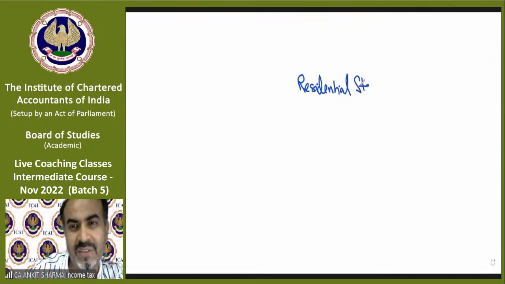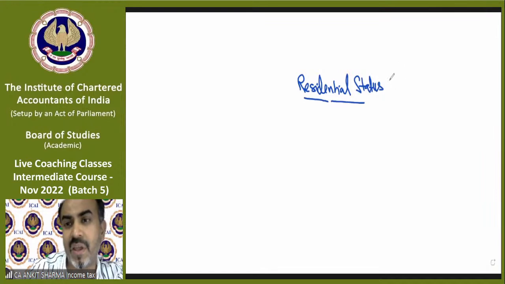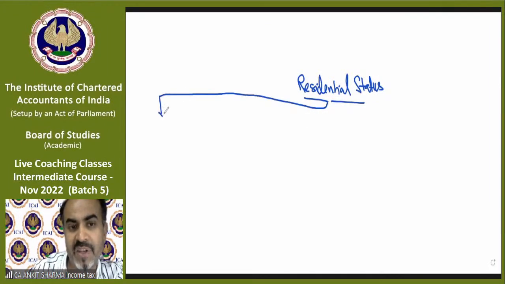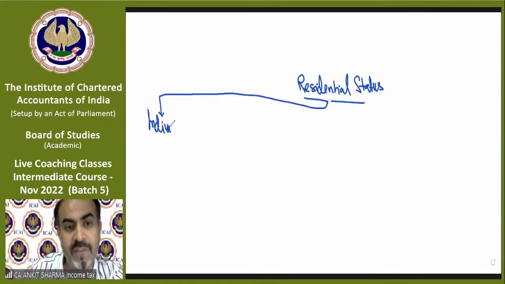Residential status. As we have seen, Section 2(31), which explains the definition of person, talked about categories of persons. First one was individual.